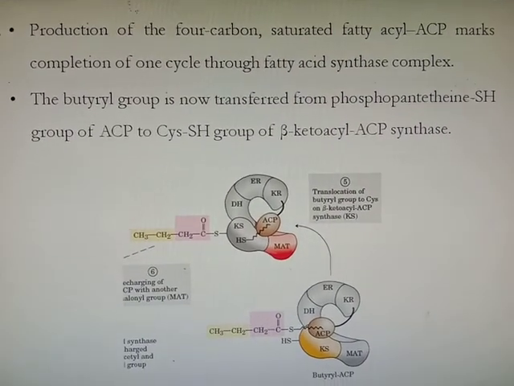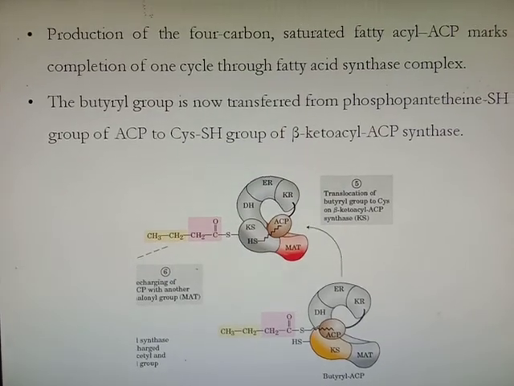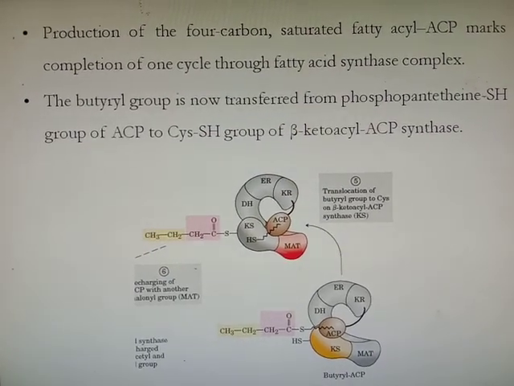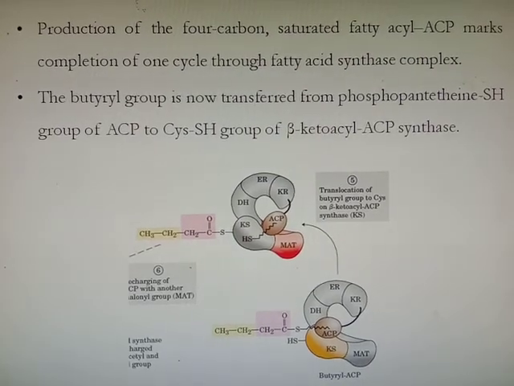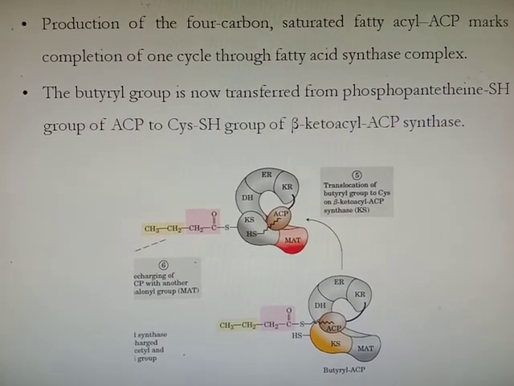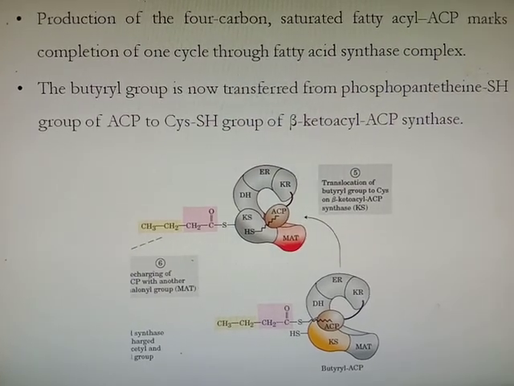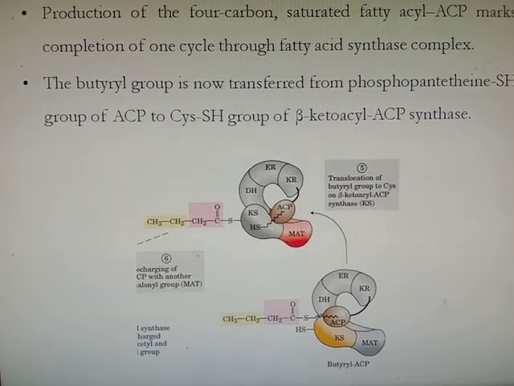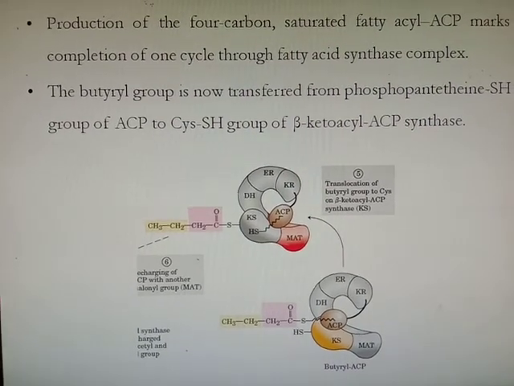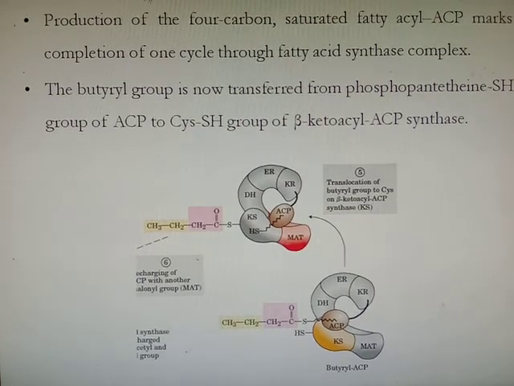The production of the 4-carbon saturated fatty acyl butyryl ACP marks the completion of one cycle through the fatty acid synthase complex. Now this butyryl group is again transferred from the phosphopantetheine group of the acyl carrier protein to the cysteine SH group of ketoacyl ACP synthase. Likewise, in the first step acetyl coenzyme A was transferred from ACP to ketoacyl ACP synthase.